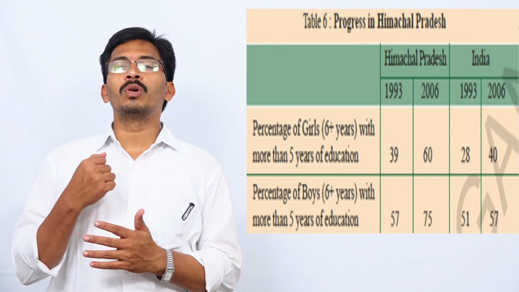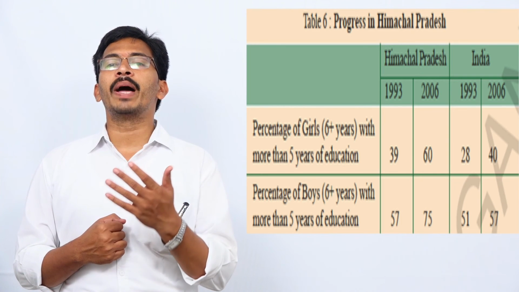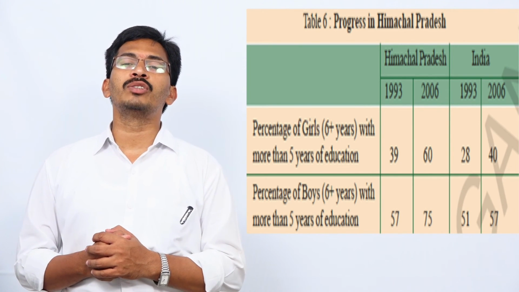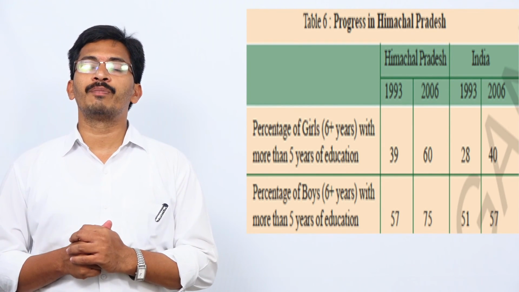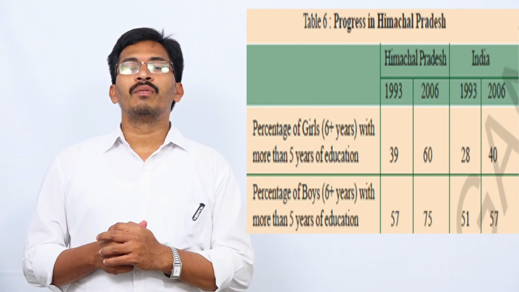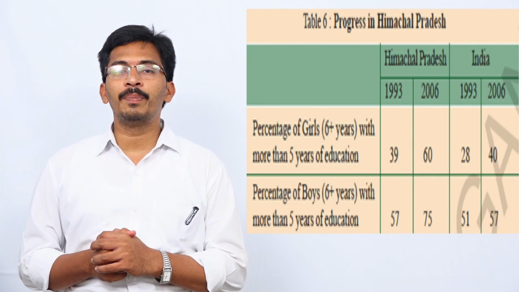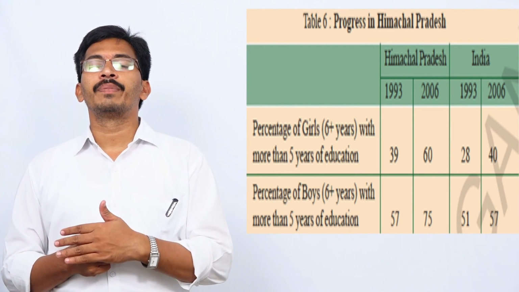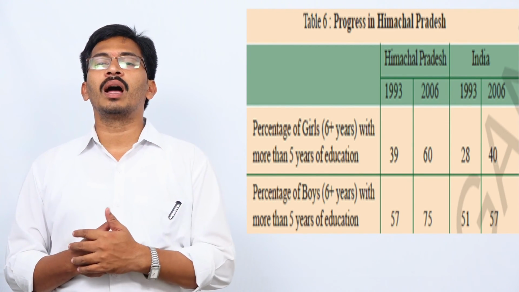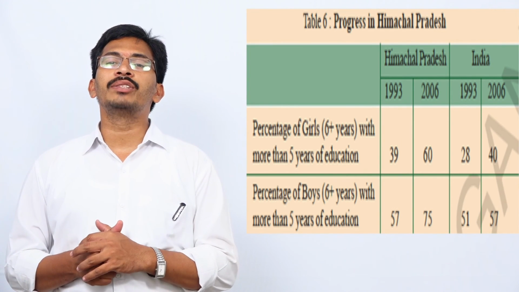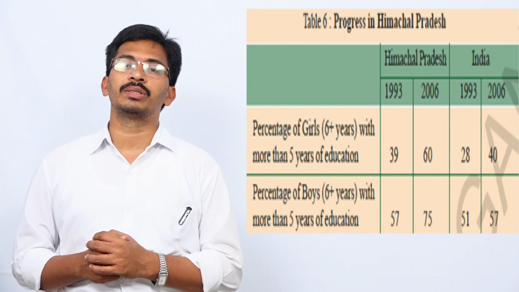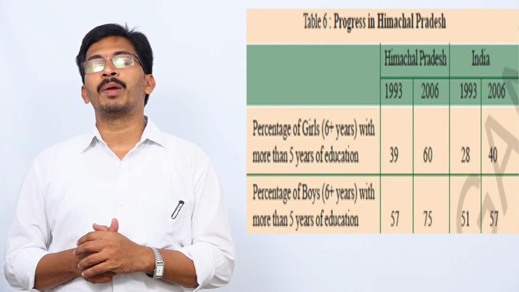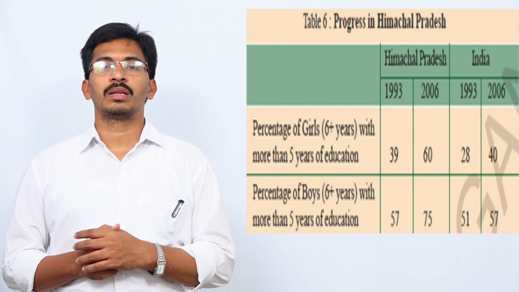We also discussed about the role that is to be played by government in promoting health, education and income standards of people. Finally, we took Himachal Pradesh as an example of how countries like India can develop by taking examples from states like Himachal Pradesh and how we can promote education and health.